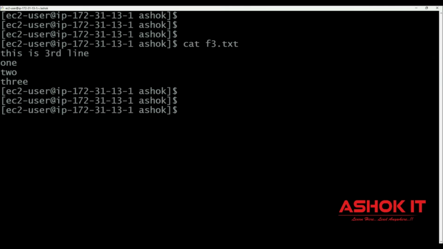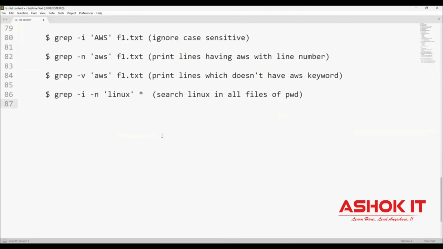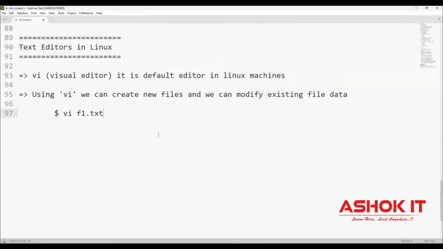So how to edit a file in Linux? In order to edit files in Linux, we can use vi, the visual editor. The vi editor we can use to edit files in Linux. vi is the default editor in Linux machines. By using this vi editor, we can create new files. We can modify existing files also.